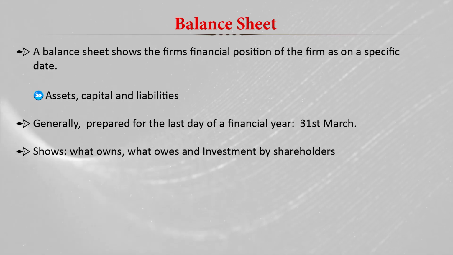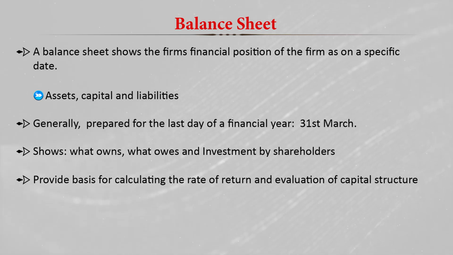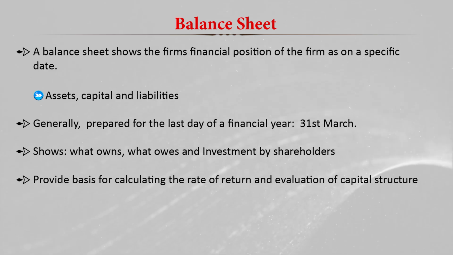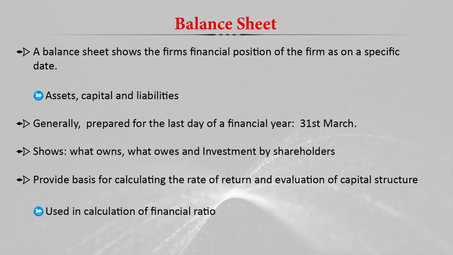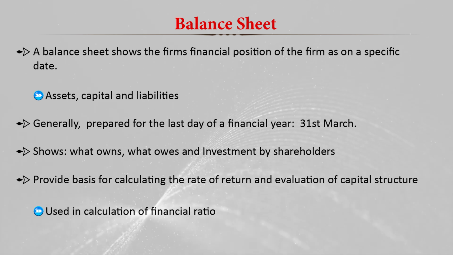The balance sheet provides the basis for calculating the rate of return or evaluating the capital structure, and it is used in the calculation of financial ratios.